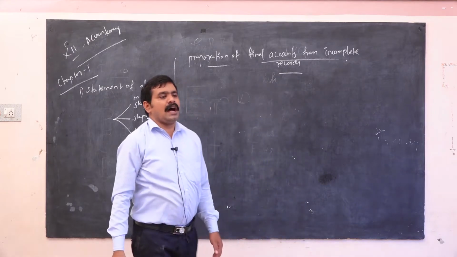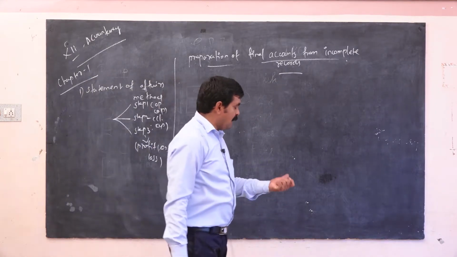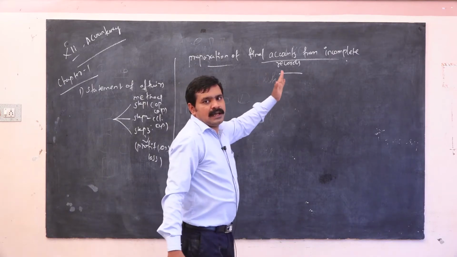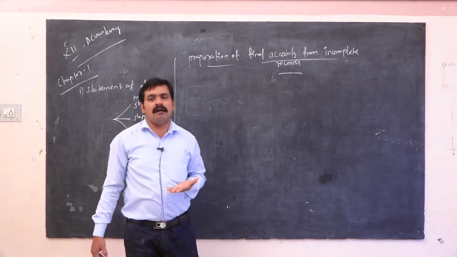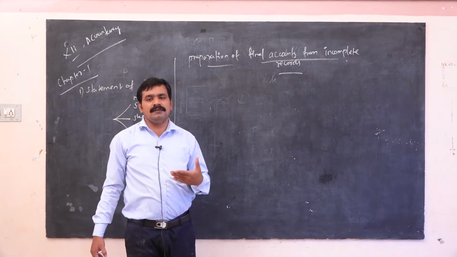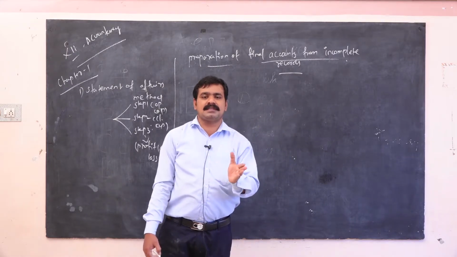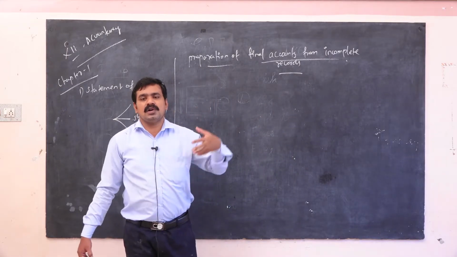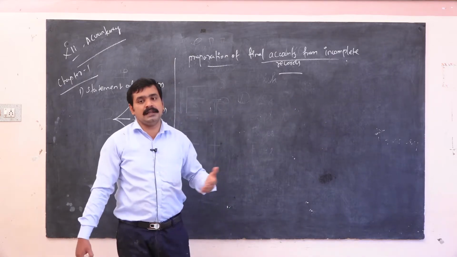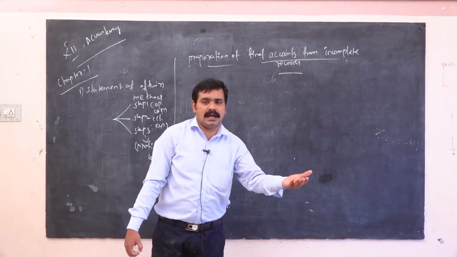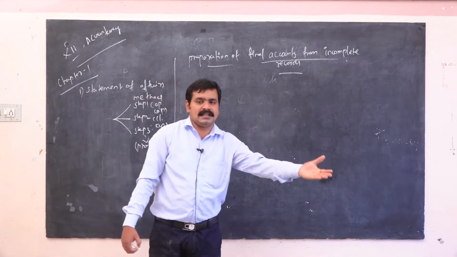When the books of accounts are incomplete, we have to find out all the records. We don't know what the expenses and incomes are, what the assets in your company are, cash at bank, cash in hand, what the current assets and fixed assets are.